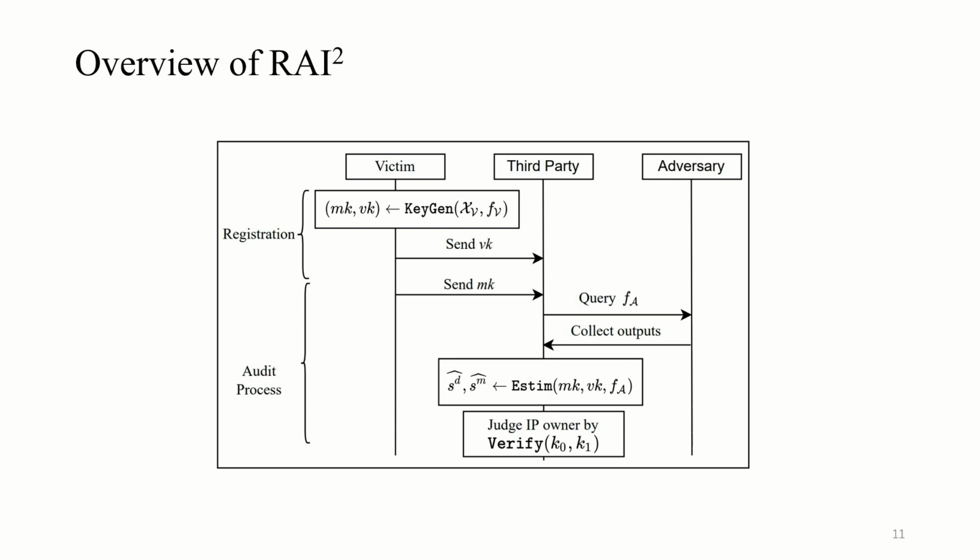The registering can be formulated as the key generation. During generation, the victim generates the identity in form of a key and commits to the trusted third party. At the time of the audit process, the victim hands over the key to the trusted third party to unlock the registered information. Then, the third party estimates the similarity between the suspects and the victim's property and judges the owner based on the similarity and registration order.